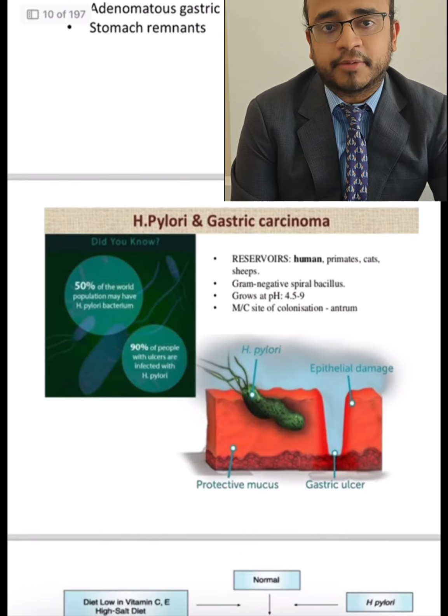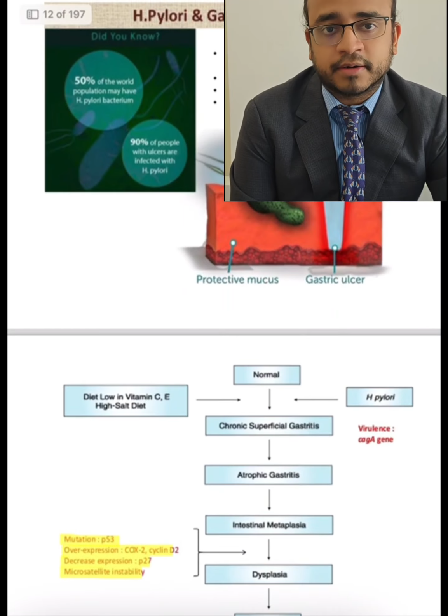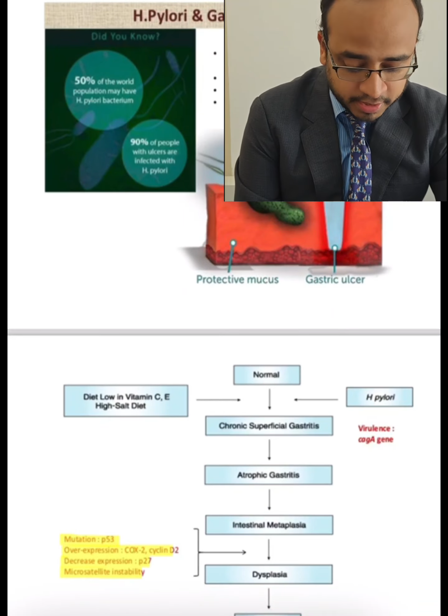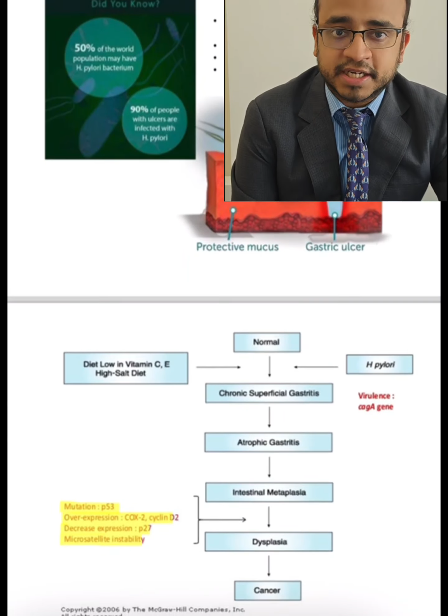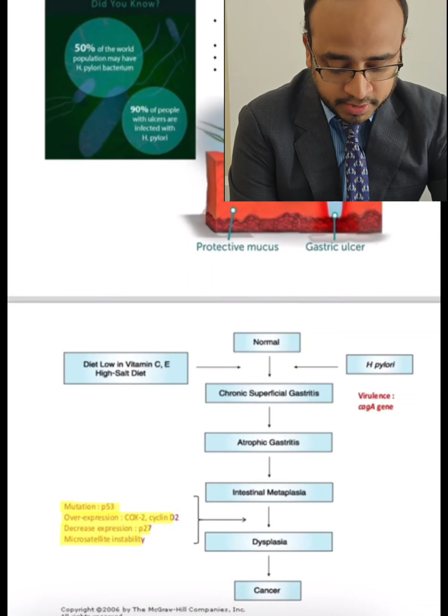Now coming to Helicobacter pylori, which is a common bacteria colonizing the stomach and associated with ulcers as well as gastric cancer.